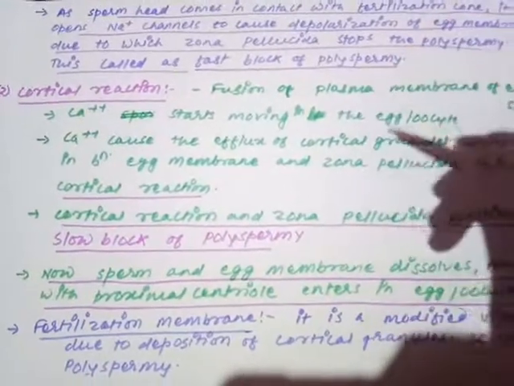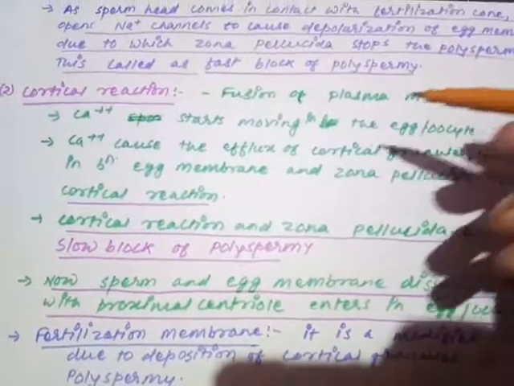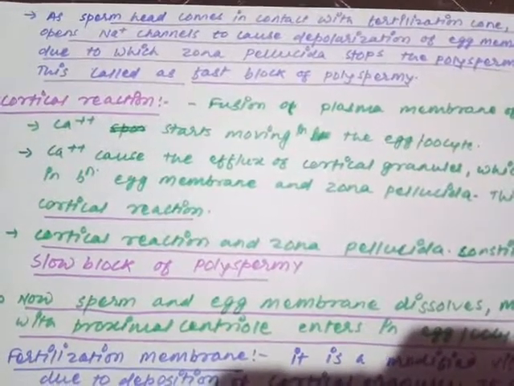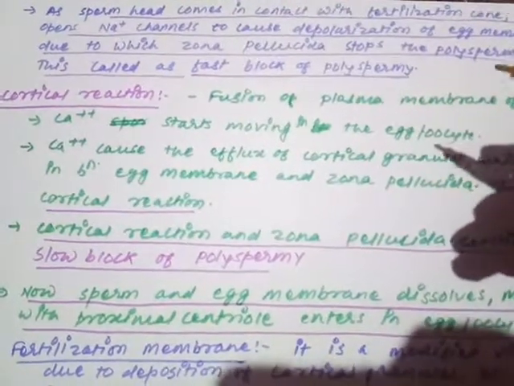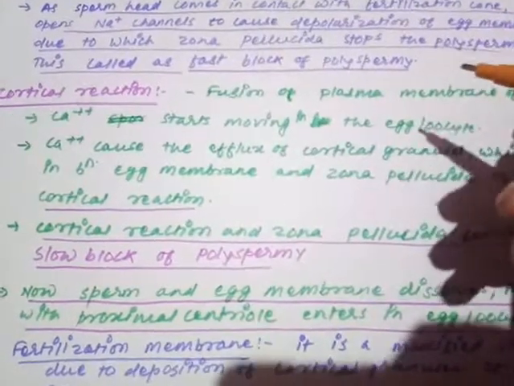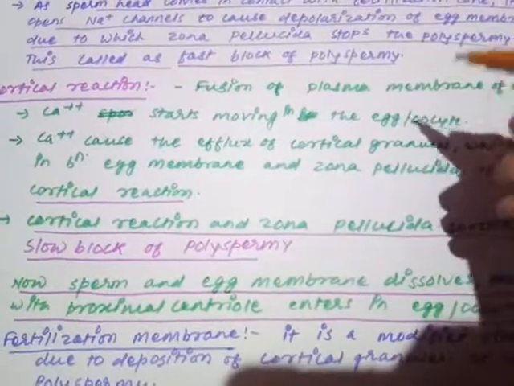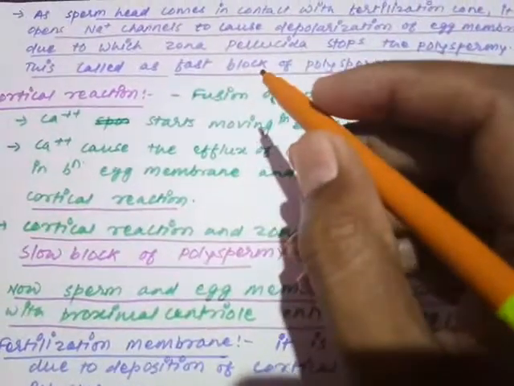That is what is called as fast block of polyspermy. What? Fast block of polyspermy. Polyspermy means what? Entry of more than one sperm into the egg is called as polyspermy. And fast block means as soon as the first sperm is entering inside, zona pellucida depolarizes to cover that structure and stop the entry of another sperm thereon. So that is called as fast block.